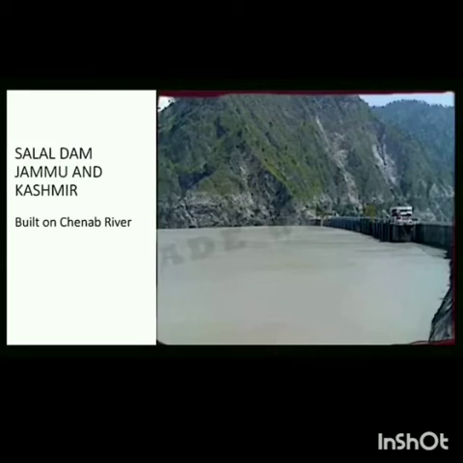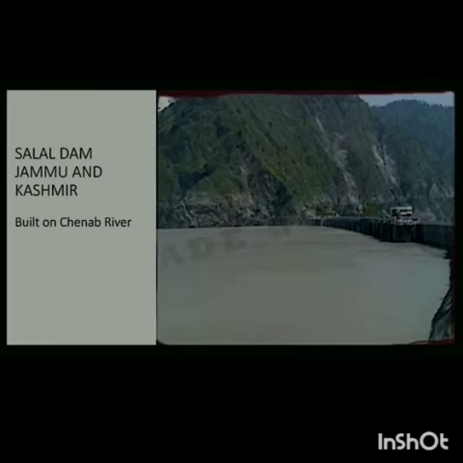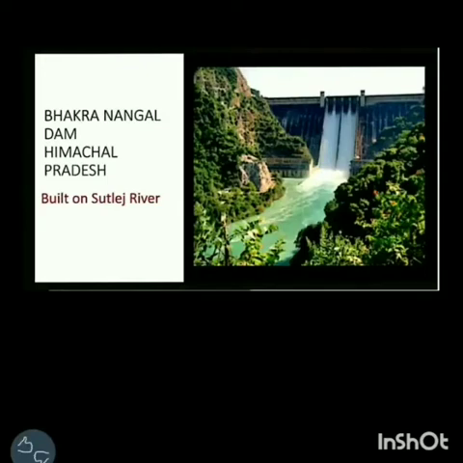Students, before starting with the actual location of these dams on the map of India, let's start with a small presentation that comprises of the pictures of these various dams. So let's start with Salal Dam. This is a picture of Salal Dam located in Jammu and Kashmir, and it is built on Chenab River. This is the picture of Bhakra Nangal Dam. It is located in Himachal Pradesh and it is built on Sutlej River.